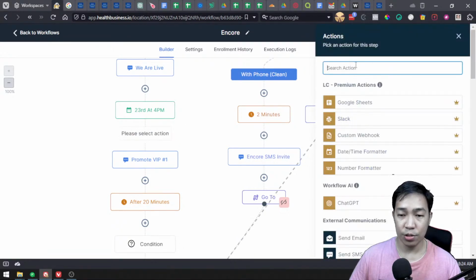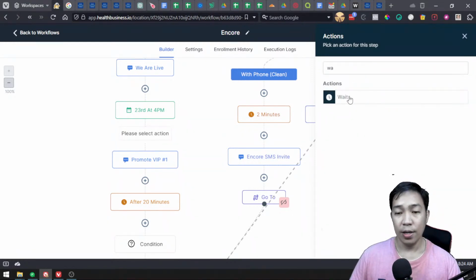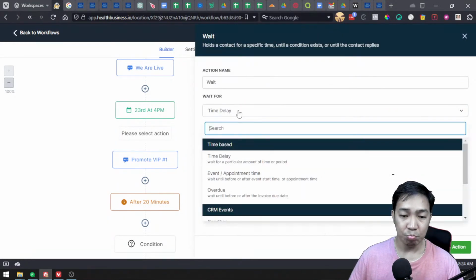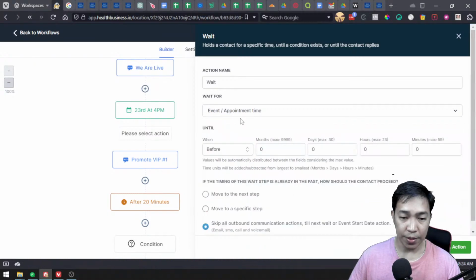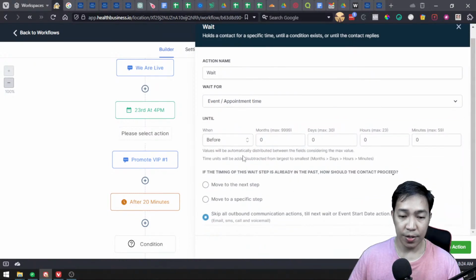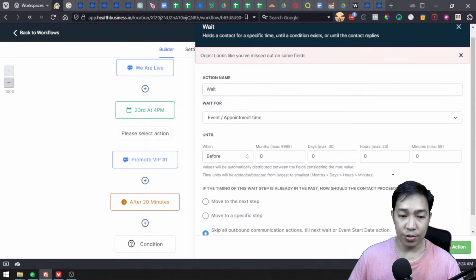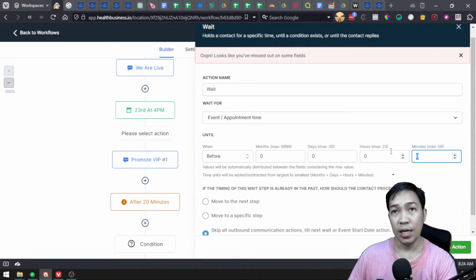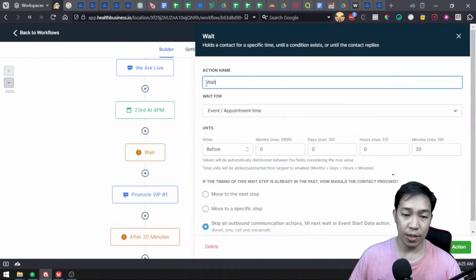But I have to add some wait here. And the wait would be about event appointment, and then it should be specific, before date. Then click save. Oops, it's like you have missed. Oh yeah, so we have all 0 here. Probably about 20 minutes, 20 minutes before 4 p.m. So that's 3:40. Okay, 3:40 p.m. So there you have it. So that's going to be 20 minutes before.